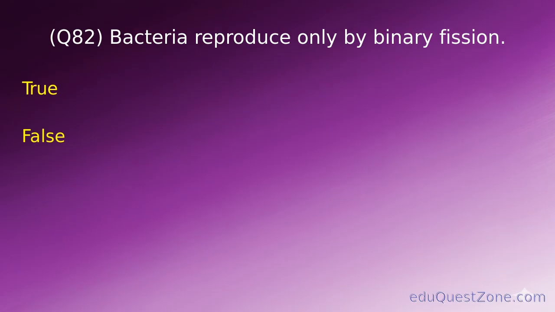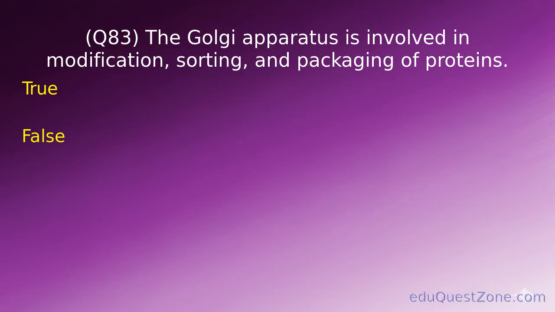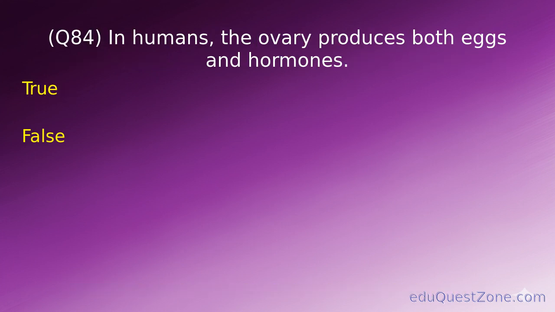True or false? True. Question 83. The Golgi apparatus is involved in modification, sorting, and packaging of proteins. True or false? True. Question 84. In humans, the ovary produces both eggs and hormones.